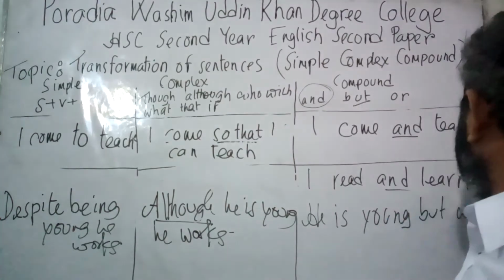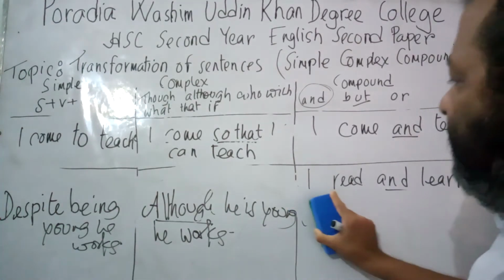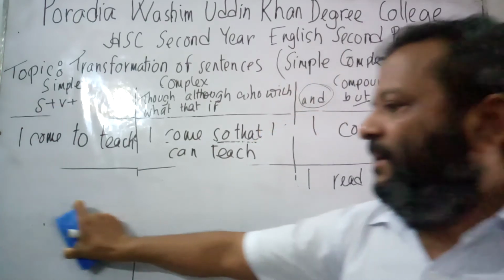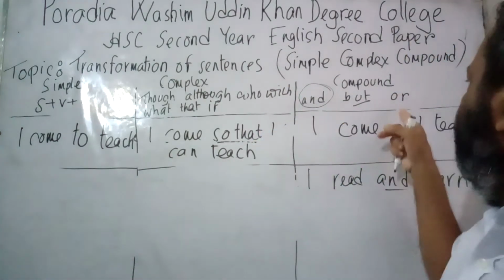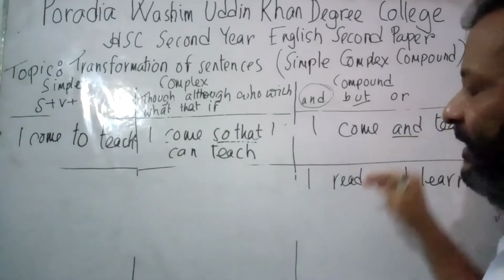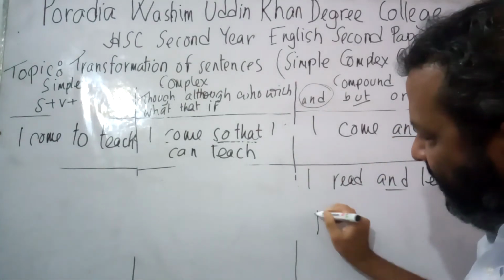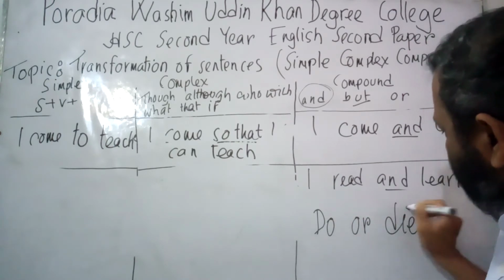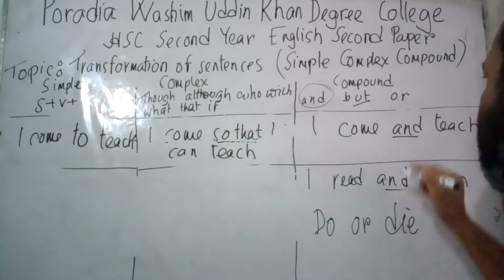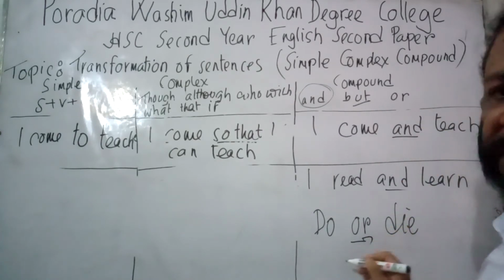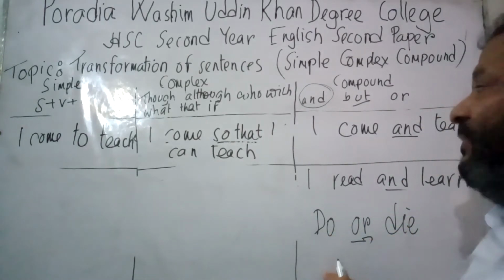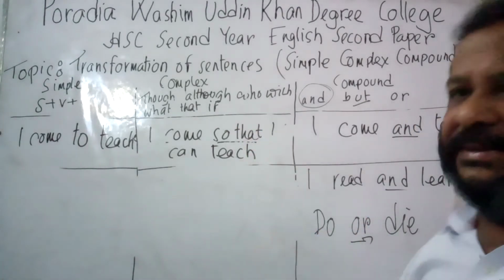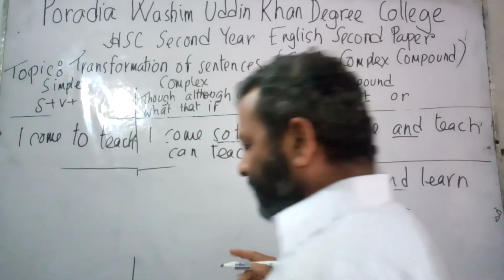Now let us write another sentence, and let us start again from the compound sentence. Now, there is another conjunction in the compound sentence, that is or. If the sentence is like this, do or die. Now, as long as I have got or here, it is actually a compound sentence. Now, if I am to convert the sentence into complex, it would be started with if.